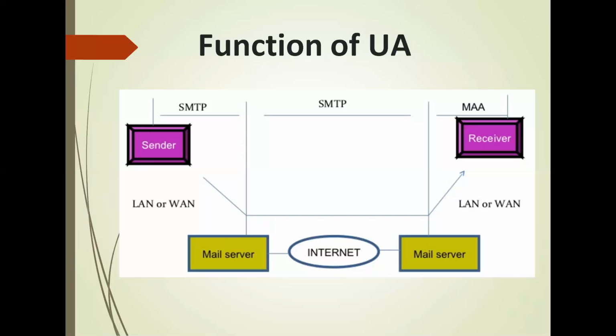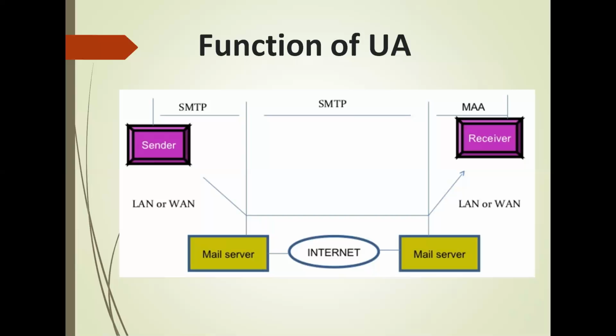SMTP uses commands and responses to transfer messages between an MTA client and an MTA server. Post Office Protocol version 3, that is POP3, and Internet Mail Access Protocol version 4, that is IMAP4, are used for pulling messages from a mail server.